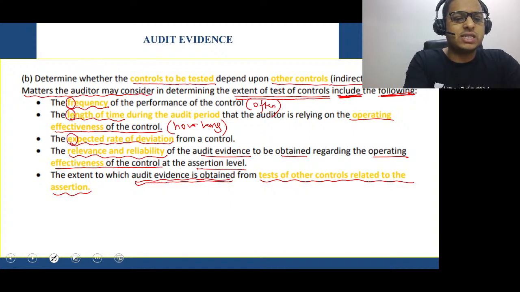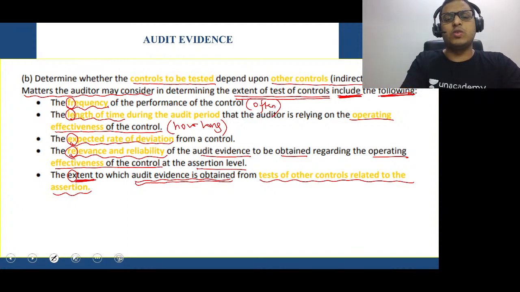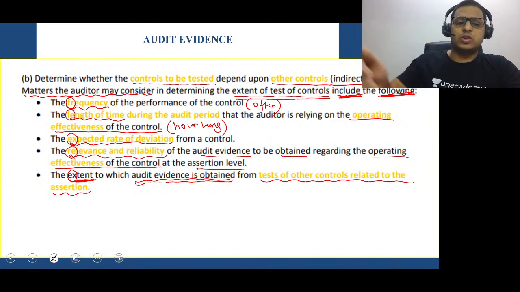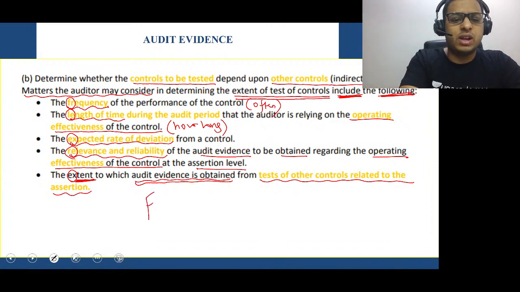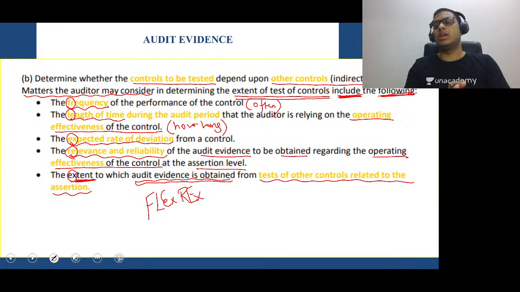You have here flex. You have here rex. Flex rex. Extent. We're going to extend to which audit evidence is obtained from test of other controls. So you will have a code here, very simple code, and that is your flex rex. Easy, very simple, clear.